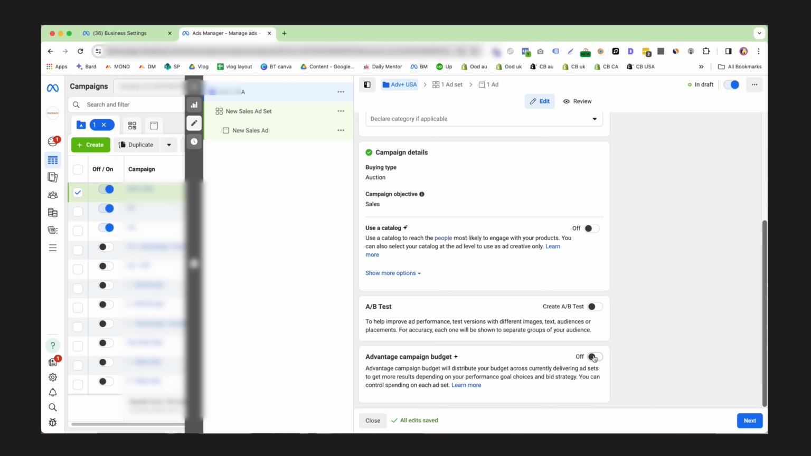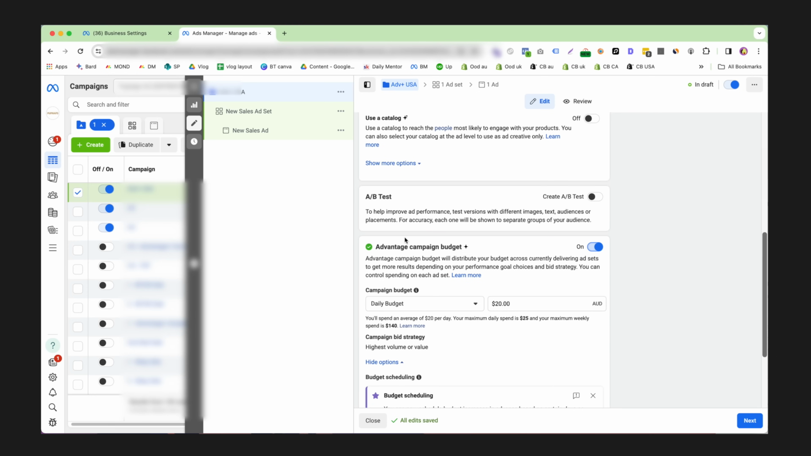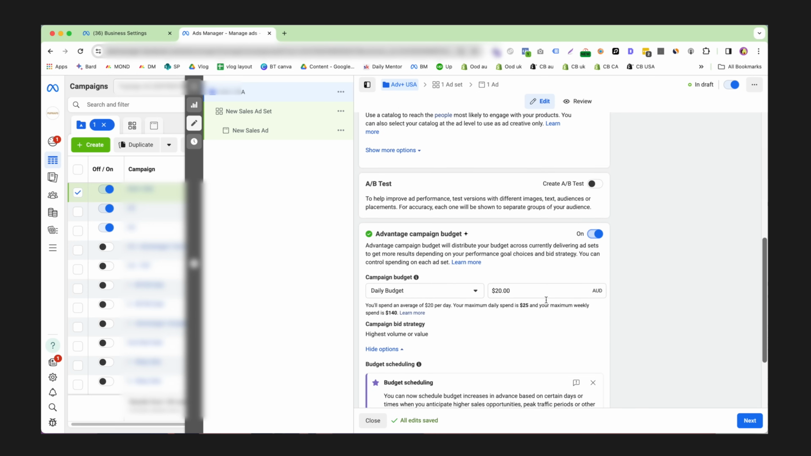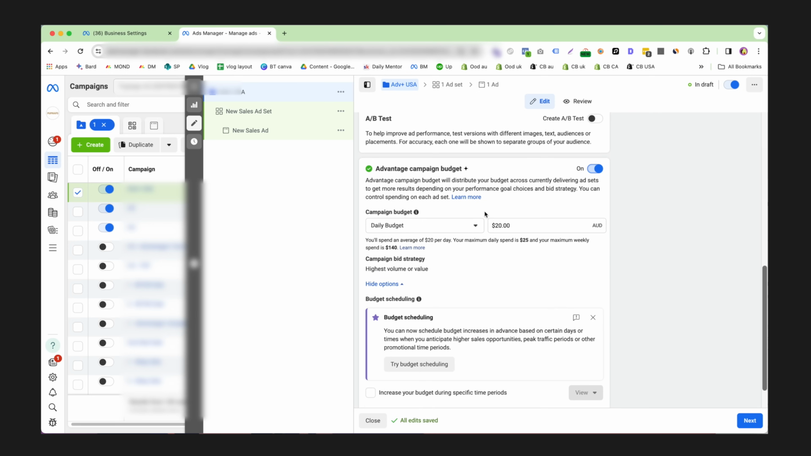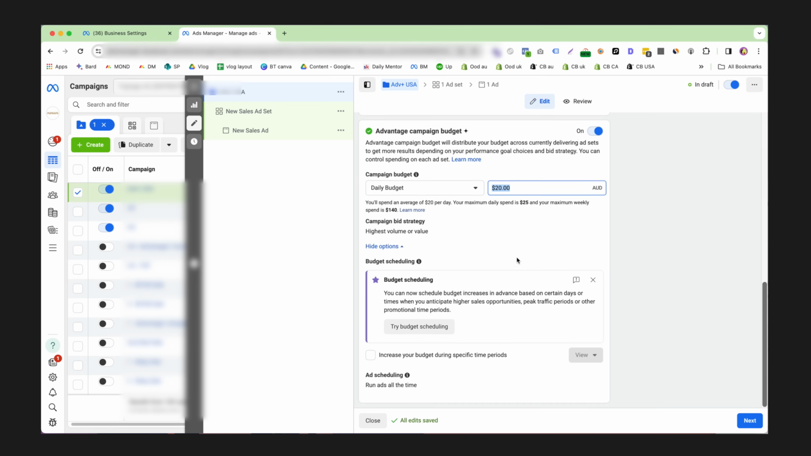We're going to click Advantage Plus on, and because we've clicked this now, we need to decide how much money we are going to spend on this campaign. I'm just going to leave it at $20 at the moment, but coming up next, I've got a full ROAS calculator and margin calculator, as well as how to set your daily budgets. So stay tuned for that. We can ignore this budget scheduling for now, and then we can click next.